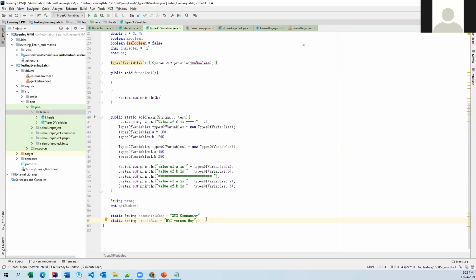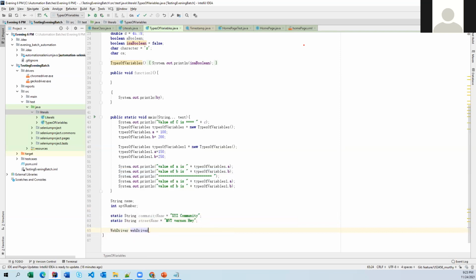But where is it going to be useful for me in my real automation project? When it comes to Selenium, we are going to talk about a few more examples, so there you will have the clear picture. For now we are talking about the topics, and later we are going to use them in our automation. I'll give one example. I'm not sure how many of you are aware of it. Here we are going to learn Selenium WebDriver, and we are going to create an object for Selenium WebDriver like this.